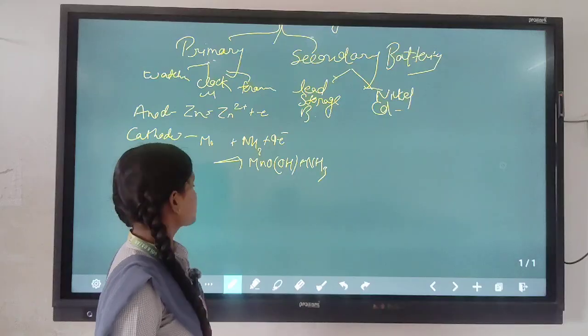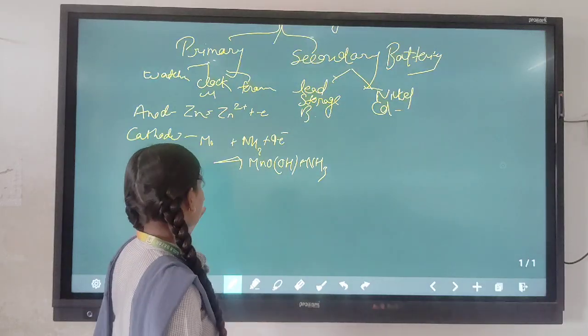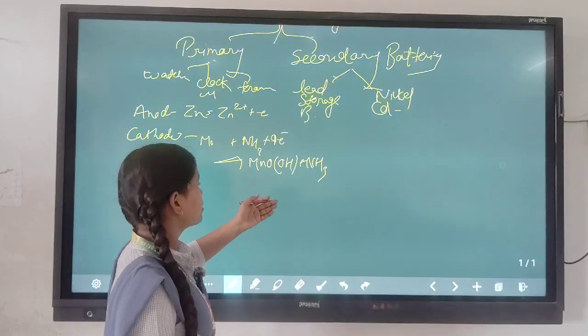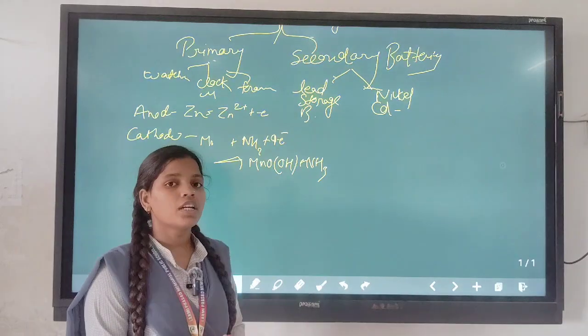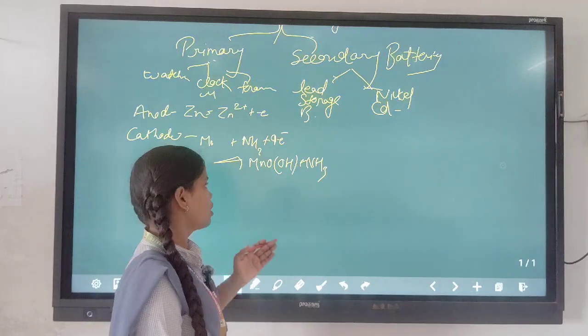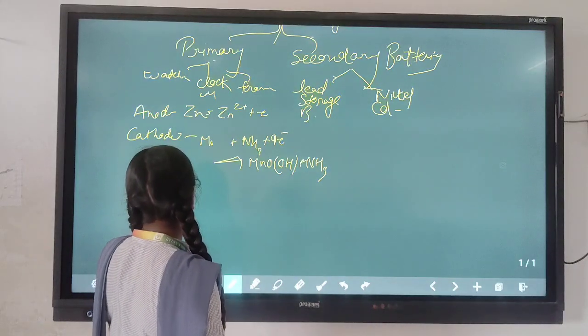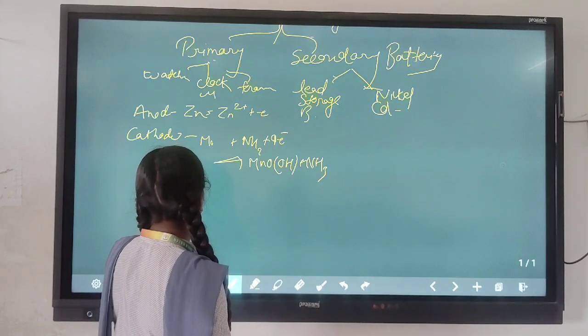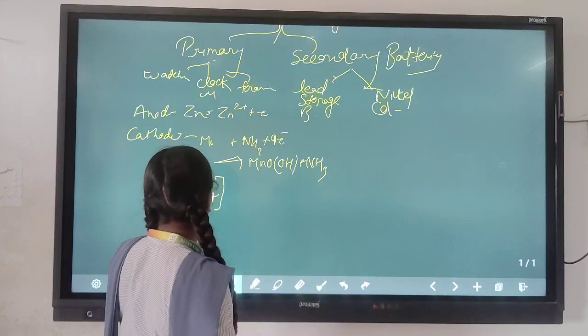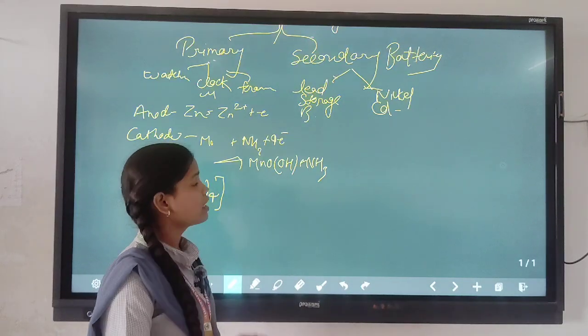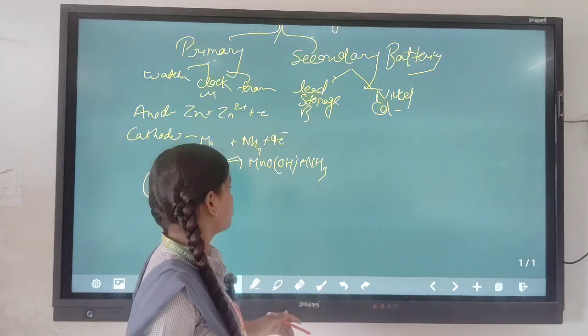Here you can see that manganese is reduced from oxidation state +4 to +3. Then we get ammonia, and ammonia will form a complex with zinc. This is all about the primary cell, and now we are going to talk about the secondary cell.